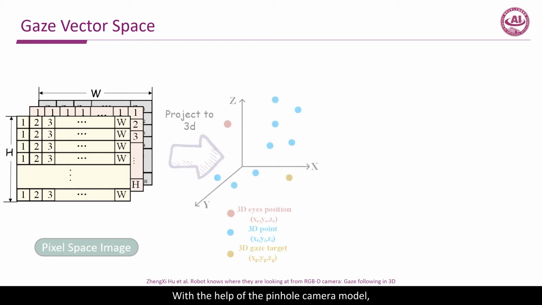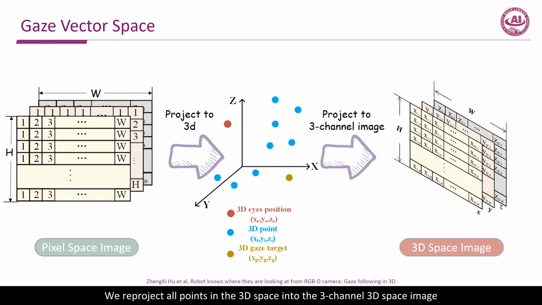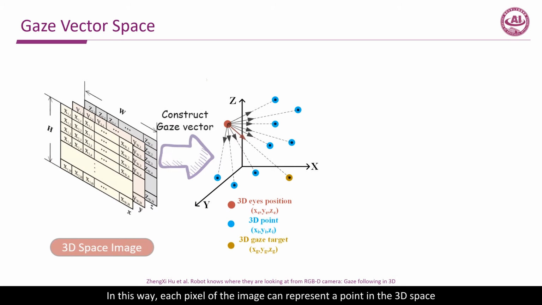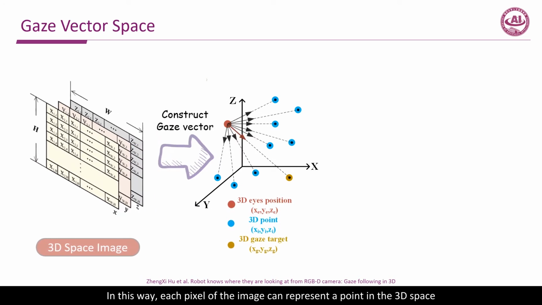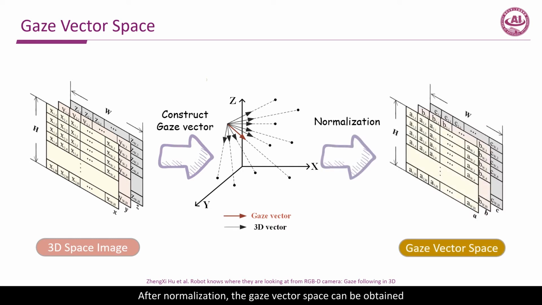With the help of the pinhole camera model, the pixel space image can be projected into 3D space. We reproject all points in the 3D space into a 3-channel 3D space image. In this way, each pixel of the image can represent a point in the 3D space. We construct 3D vectors from the eyes to all points represented by the 3D space image. After normalization, the gaze vector space can be obtained.